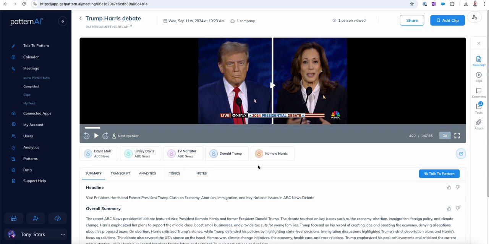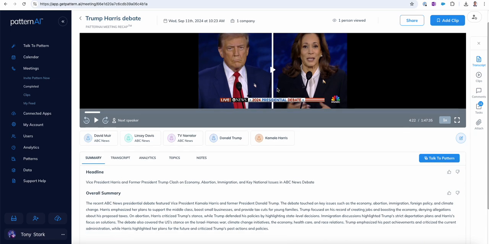Okay, so let's analyze this presidential debate, the Trump-Harris debate from Tuesday, September 10th. Today is September 11th, here using PatternAI. What I did is I took this debate and I gave it to Pattern and asked it to analyze this entire meeting. And so it's what we have here.